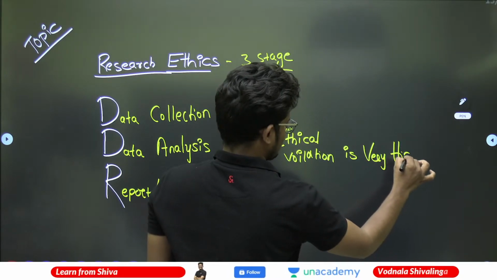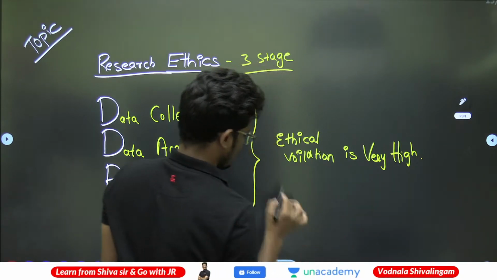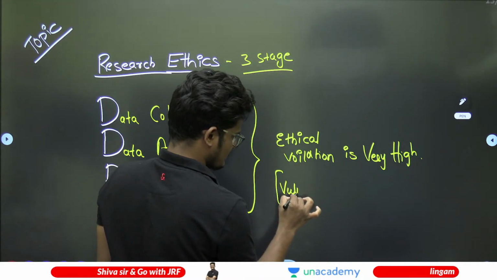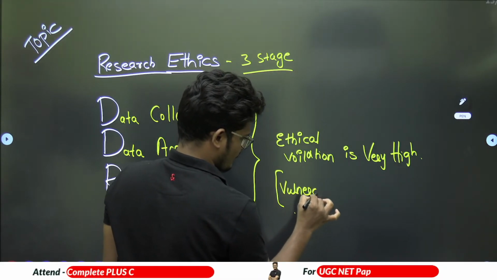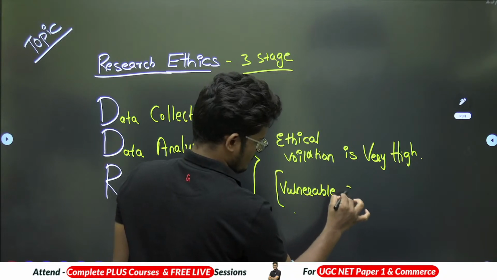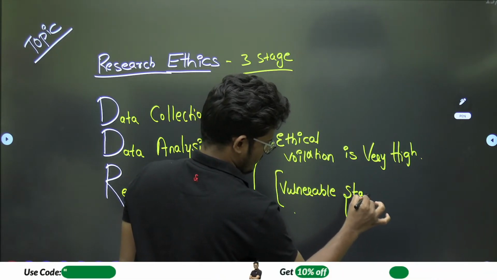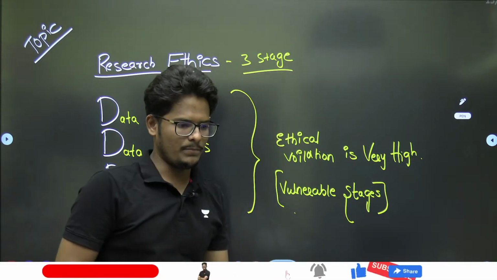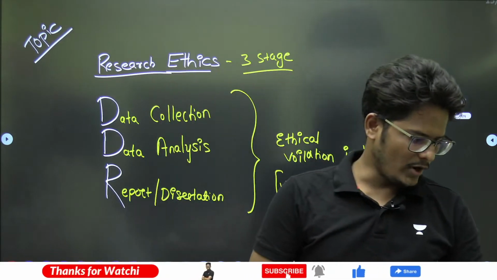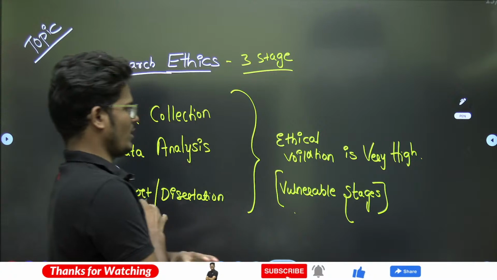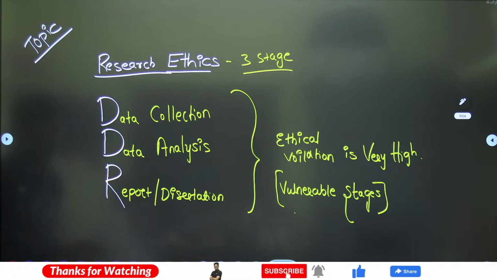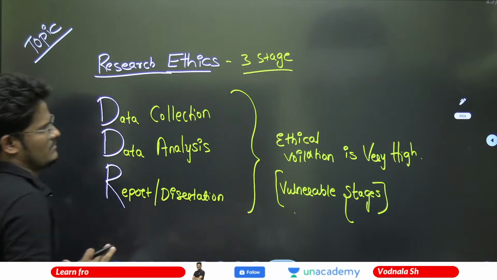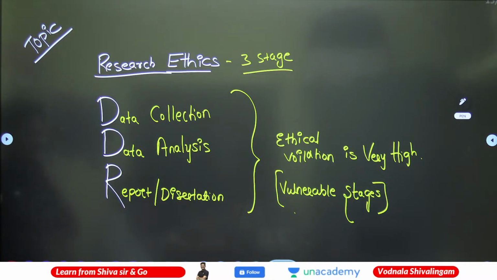There is a high chance of ethical violation in these, and because of that only, these are vulnerable stages. These are vulnerable and highly impactful stages, where violation is maximum. Vulnerable means highly impacting in nature, highly reactive to the research.